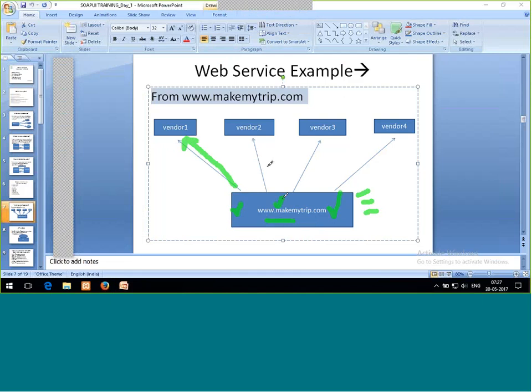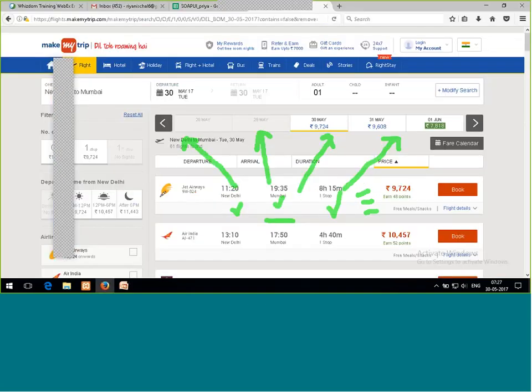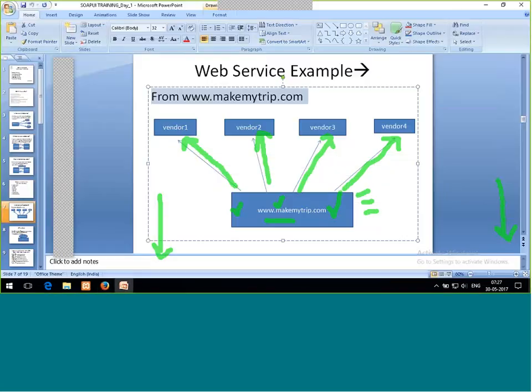This is nothing but the request which I am sending to all the vendors which are available. And in return, I'm getting the response of what is available for those requirements.